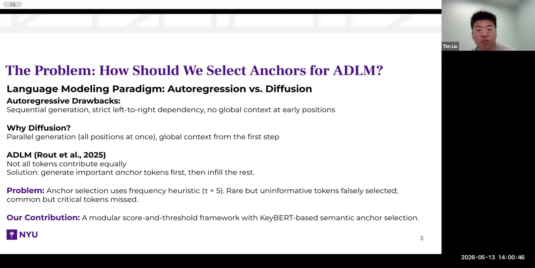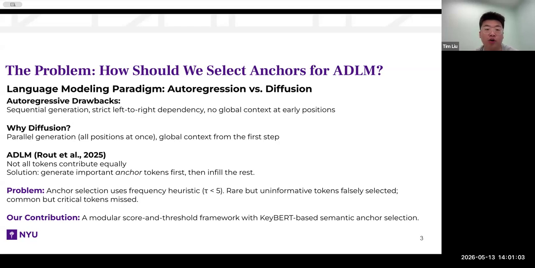Diffusion language models provide a different direction. Instead of generating text strictly from left to right, they gradually denoise the sequence. This means the model can update many positions at once and use more global context during generation.